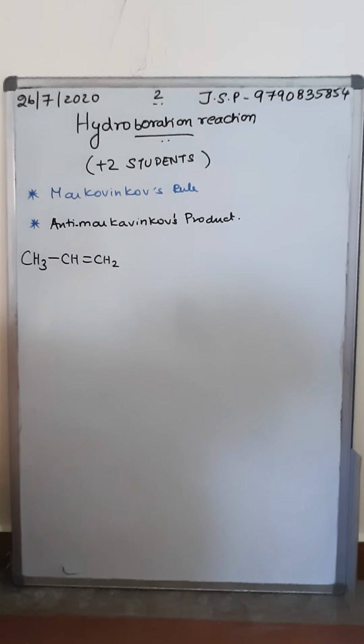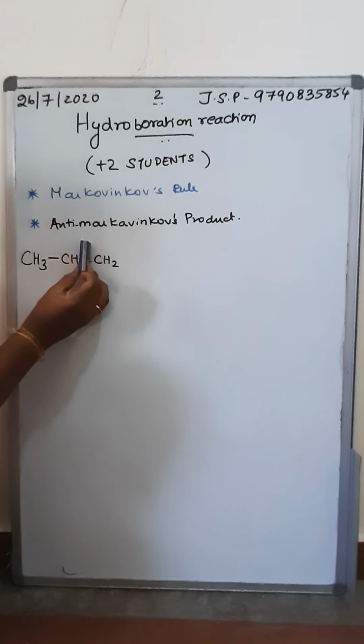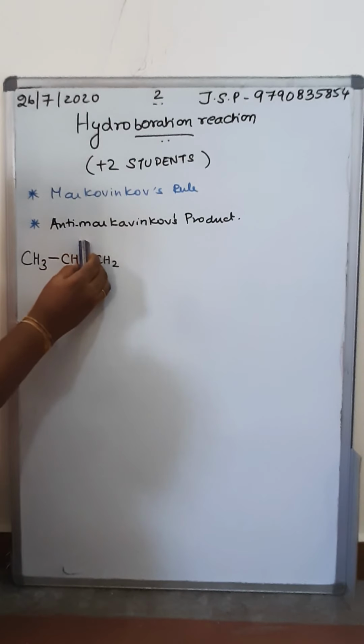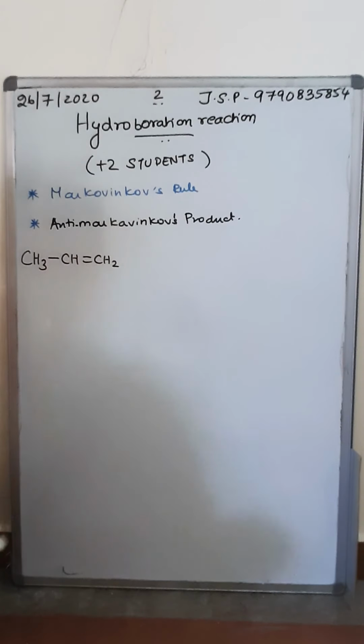How do you look into the symmetric nature of an alkene? Very simple. You just draw a plane exactly on the double bond. If the units on both sides are the same, it is a symmetrical alkene. If the units on the double bond on both sides are different, we call it an unsymmetrical alkene.